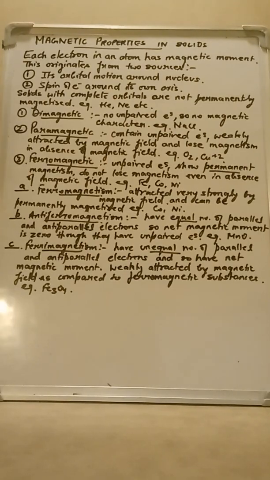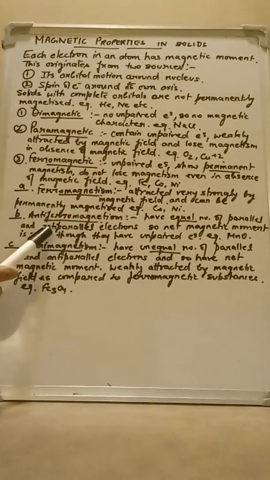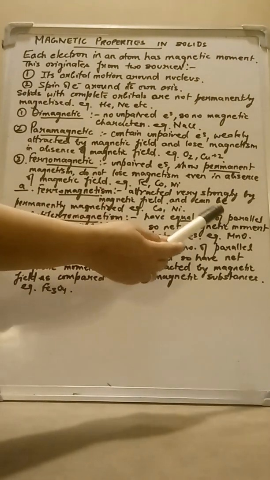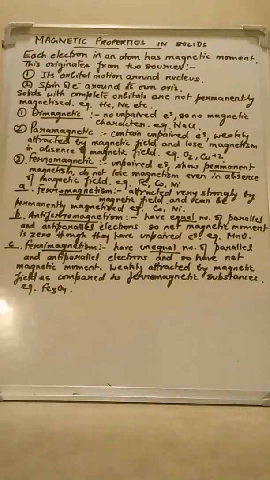However, earlier we have seen that if unpaired electrons are there in the solids, it shows magnetism, but here it is different. They have unpaired electrons, but still their magnetic moment is zero. It is because of the equal number of parallel and anti-parallel electrons, which cancel the magnetic moment.